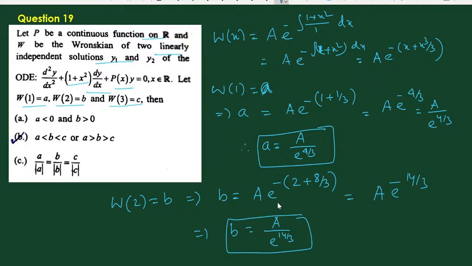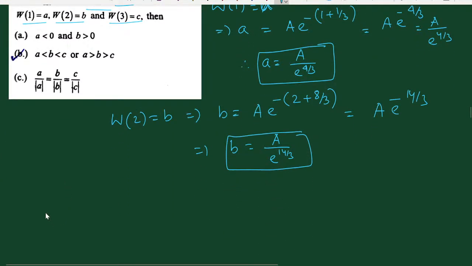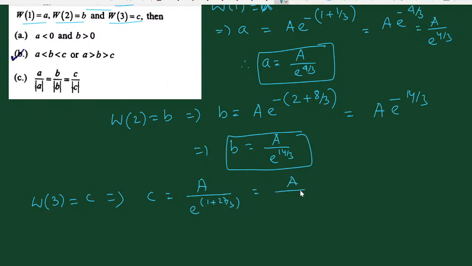This is the value of b. And now since W(3) is equal to c, this implies c equal to A by exponential of (3 + 27/3), which is A by exponential 36/3.